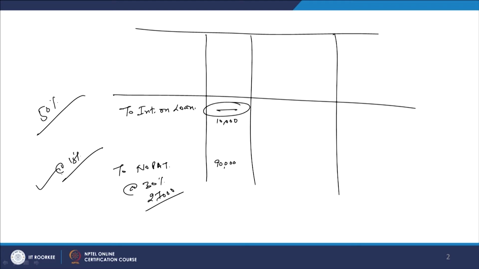Whatever the balance amount is, that belongs to the equity shareholders. So, to the firm the cost of funds is restricted up to 18%, which we know in advance. But in case of equity, the higher the profit, the higher the dividend will be. Sometimes the dividend can go up to 30%, 35%, 40%, even 45%. So, the cost of funds is not known in advance in case of equity. In the event of higher profits, that profit has to be shared with the shareholders. If we do not require that profit internally within the firm, the cost of the fund goes up. That does not happen in case of debt, and furthermore the debt is tax deductible, equity is not tax deductible.